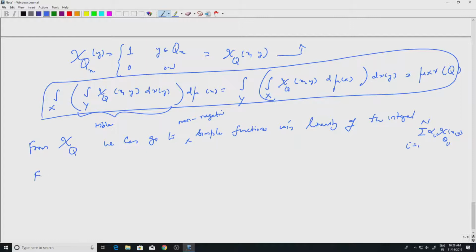Now from simple functions we go to positive or non-negative measurable functions by taking limits. This is a standard method which we have seen earlier, taking limits. So let's see how to do this.